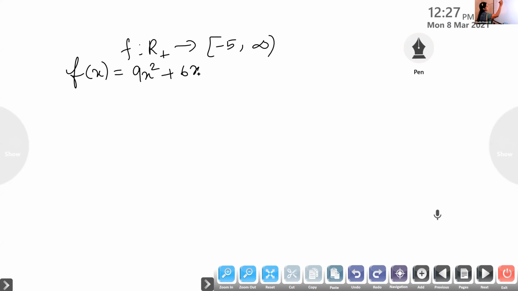So f is a function from R+ to [-5, infinity) given by f of x is equal to 9x square plus 6x minus 5. Show that f is invertible with f inverse of y equal to root of...